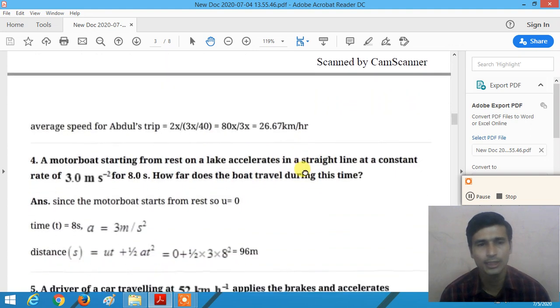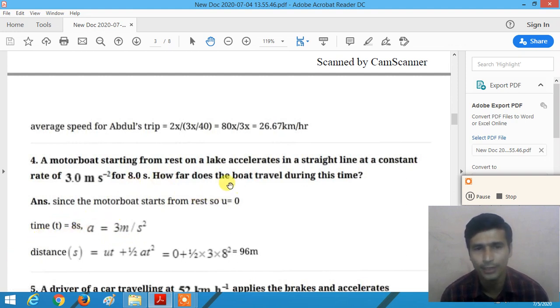Now question number 4, easy question, right? A motorboat starting from the rest. What do you mean by starting from the rest? Its initial speed is 0. So the initial speed of the motorboat u is equal to 0. On a lake, accelerate in a straight line at a constant rate of 3 meter per second square. So here the acceleration is given to you 3 meter per second square for 8 seconds. Time t is equal to 8 seconds.